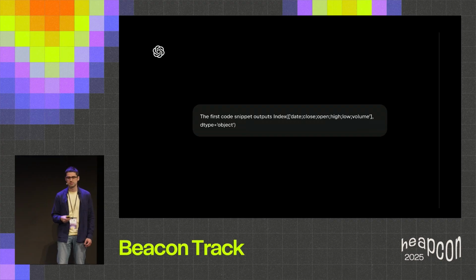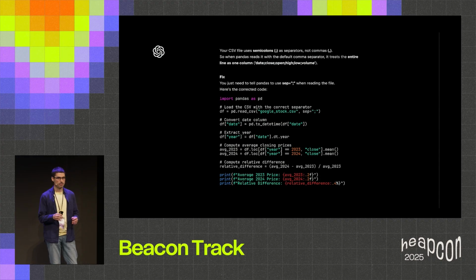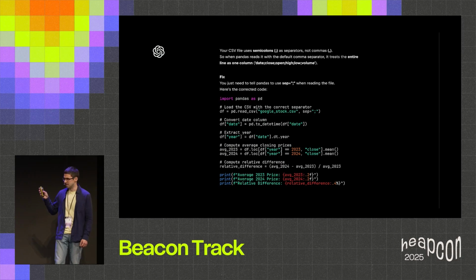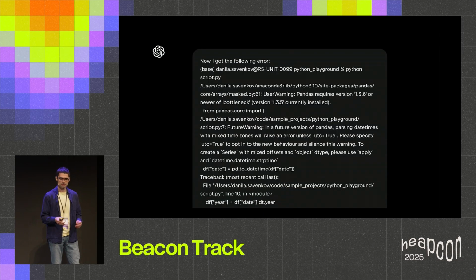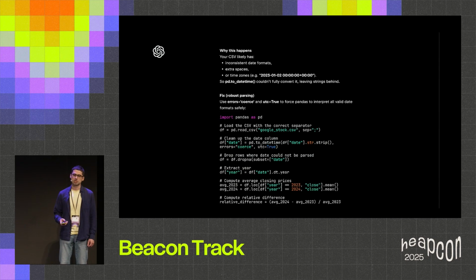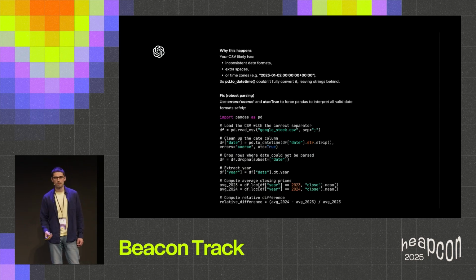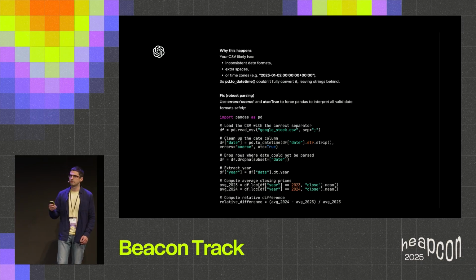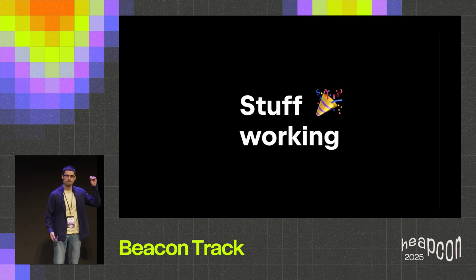We're saying, hey, ChatGPT, I'm getting something very unexpected. Are you sure that it's OK? ChatGPT says, hey, now I really know what's going wrong. Please use this code and you will succeed. We're using this code, and as you can expect, we do not succeed. We get an error again. We copy-paste the error again, and ChatGPT is again ready to help us, and we copy-paste this code, run it, and finally, stuff is working.